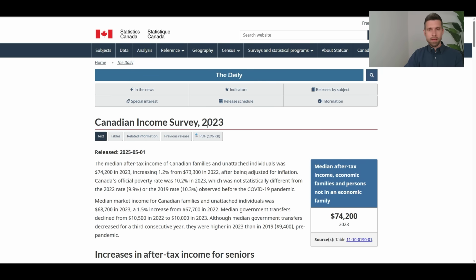We've got the Canadian Income Survey. This is from 2023. It was just released this year in 2025. We'll have a new one next year we can always take a look at as well. But this is the most recent data set that we have. Now we've got some averages for all Canadians here at the top, but let's scroll down just a little bit.